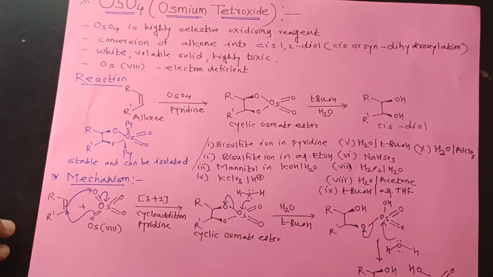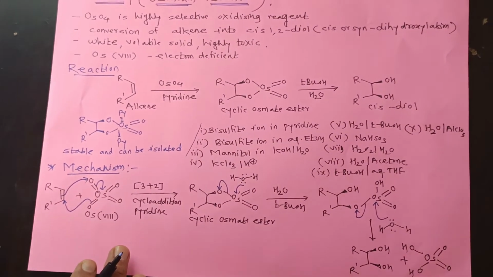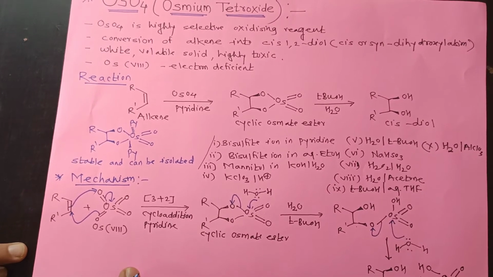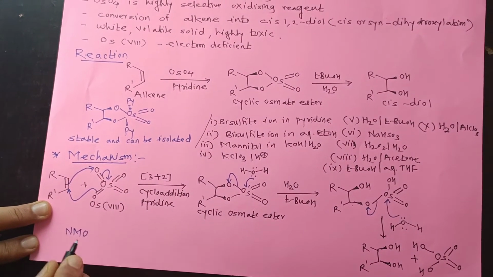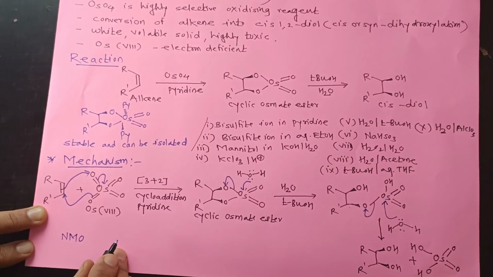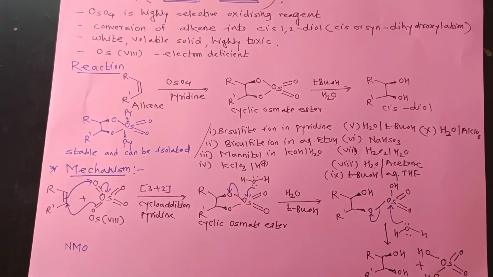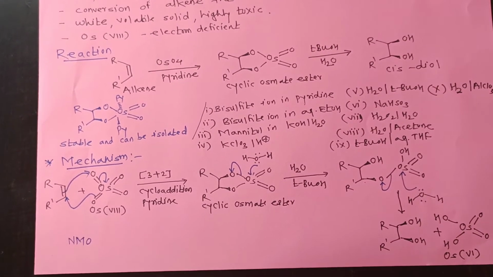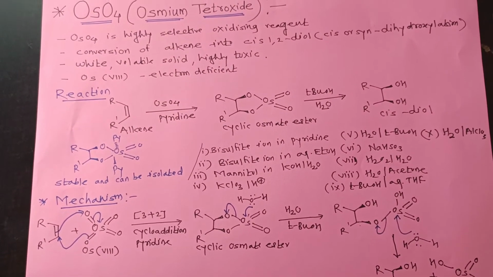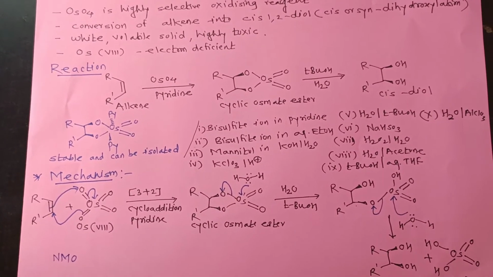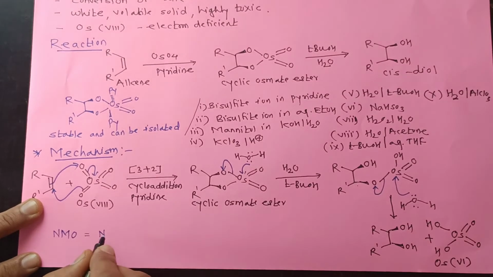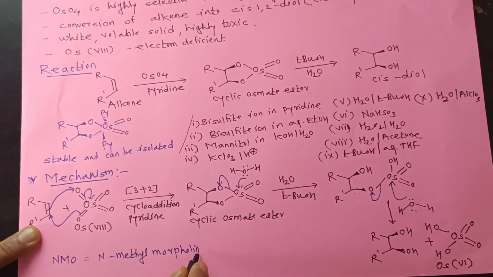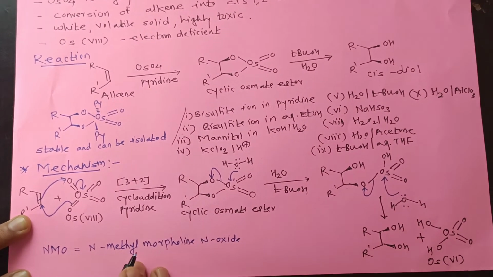Osmium tetroxide is frequently used in catalytic amount with other co-oxidants such as chlorates, for example barium chlorate, sodium chlorate, NaClO3, hydrogen peroxide, H2O2, tertiary butyl hydroperoxide and NMO, that is N-methyl morpholine N-oxide. We will see its structure.